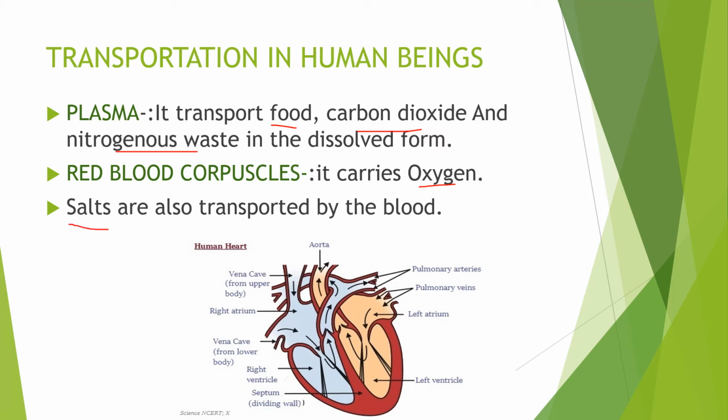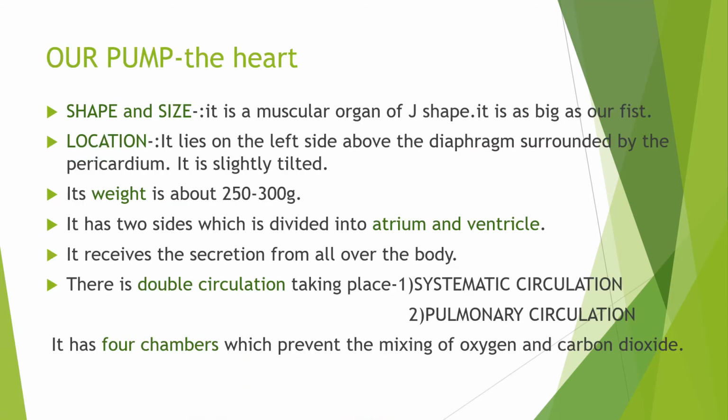Now we can see here there's a human heart, which we'll discuss in detail. So, talking about the heart, we'll go one by one in detail. First, we'll talk about its shape and size. Basically, it is a muscular organ of J shape. It is as big as our fist.